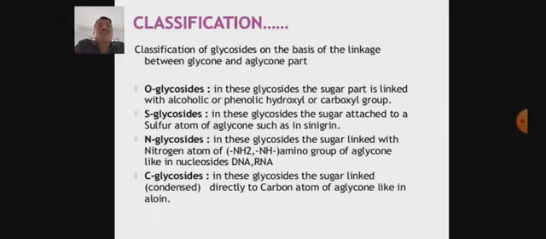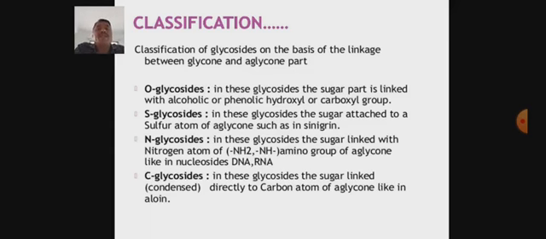Classification of glycosides on the basis of the linkage between glycone and aglycone part. O glycosides. In these glycosides, the sugar part is linked with an alcoholic or phenolic hydroxyl or carboxyl group. In short, the glycone and aglycone moieties are connected to each other through an O linkage. Such a type of glycoside is called an O glycoside.